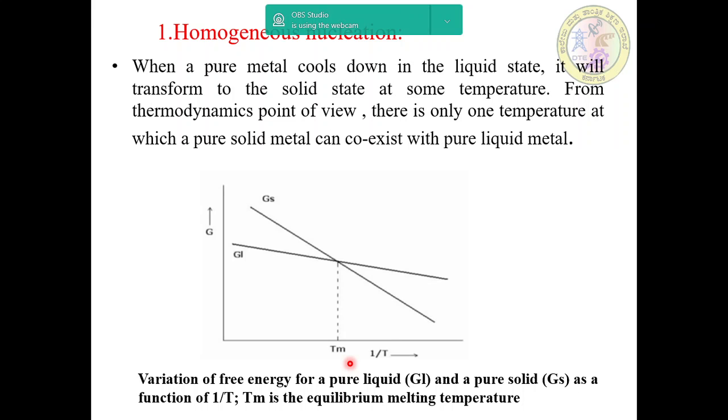A metal will tend to solidify when its temperature is below the melting point, because there is a decrease in free energy associated with the liquid to solid transformation. The larger the degree of undercooling, the larger is the driving force to transform from liquid to solid.